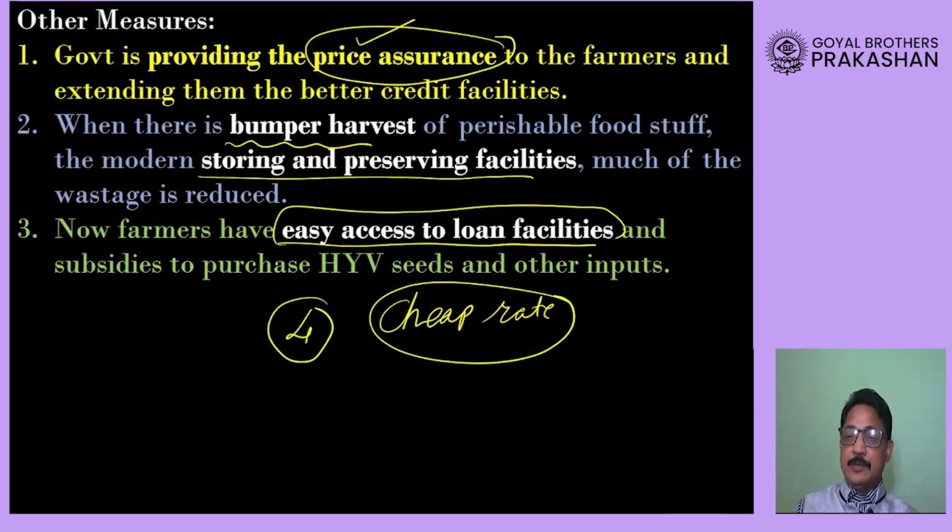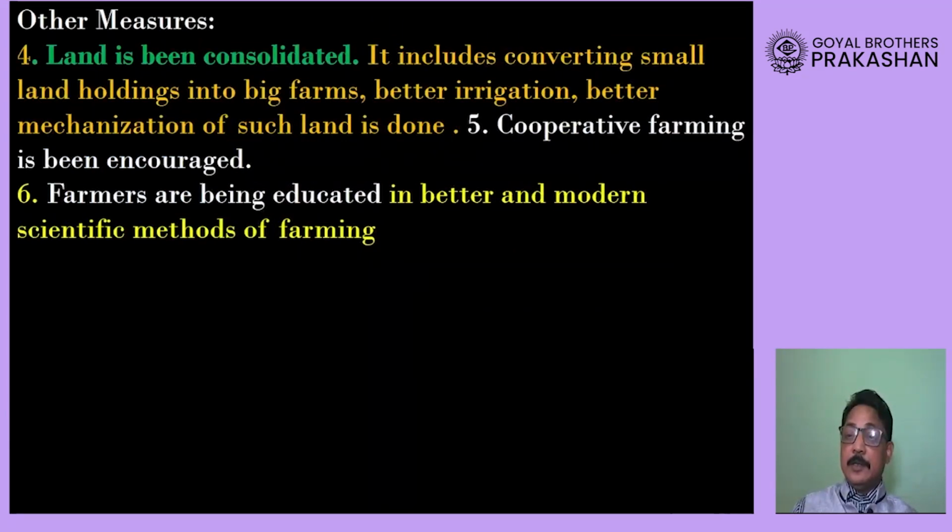So farmers are now assured that they can use the modern techniques and they can also purchase modern tools and implements and fertilizers and seeds. So in this way, the easy access to loans has also resulted in better agricultural production in our country. Okay, so in this way, dear students, we realize that not only does the farmer have to work hard, but even the government is also helping the farmers.